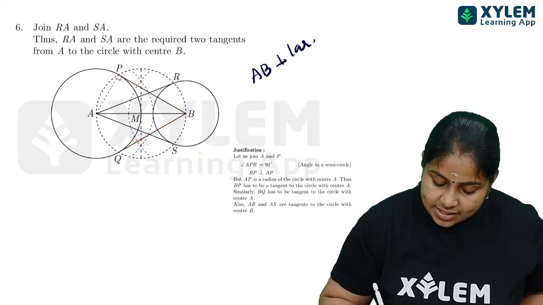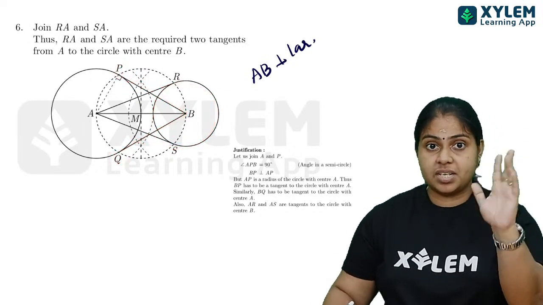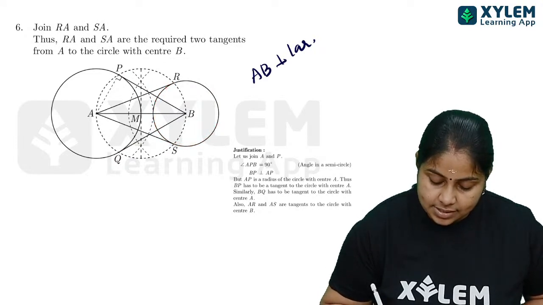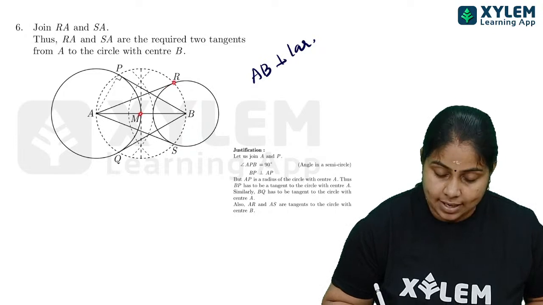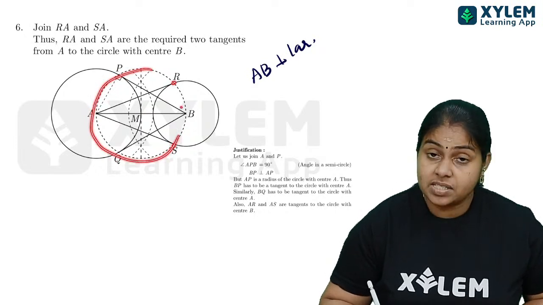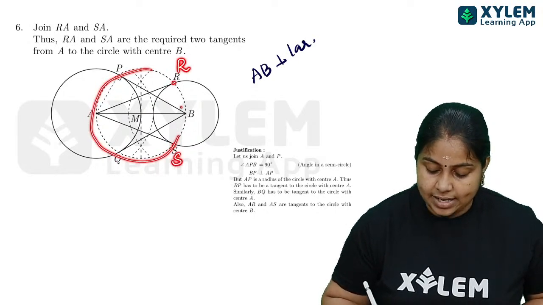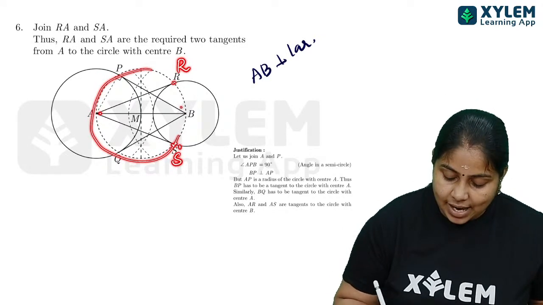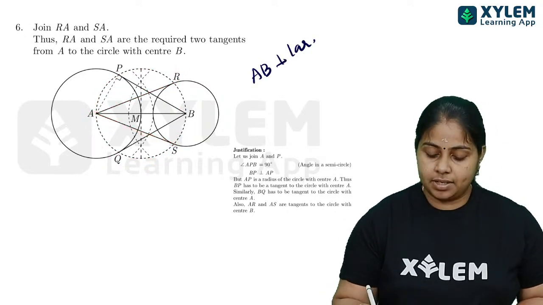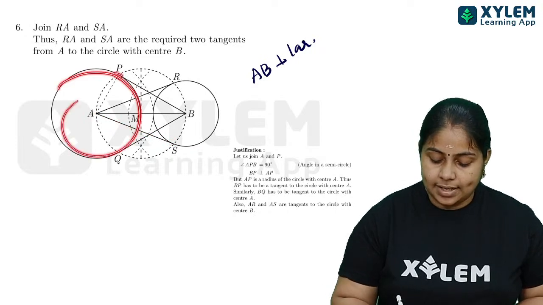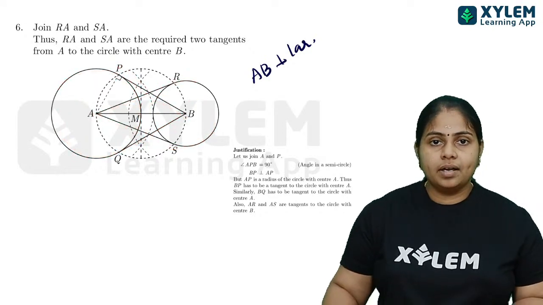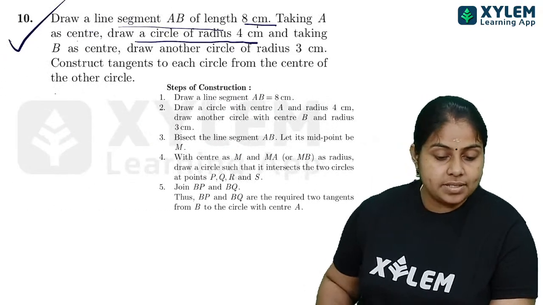And after that, there is a smaller circle we have drawn. First we drew the 4 cm circle, then the 3 cm circle. Again, when we draw the circle with the perpendicular bisector, we get points intersecting on the smaller circle, R and S. After that, join SA and RA. So you will again get tangents RA and SA. So in total, how many tangents? 4 tangents. Two tangents of this circle here, and two tangents of this circle here. Okay, this is the construction. I hope it is clear to you all.